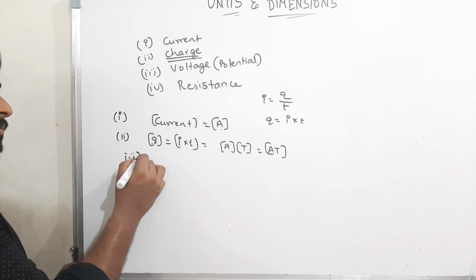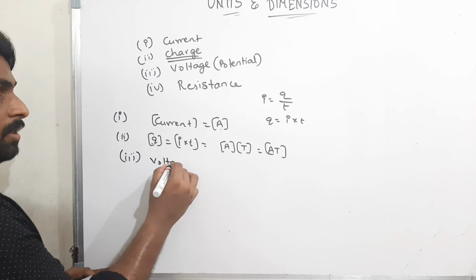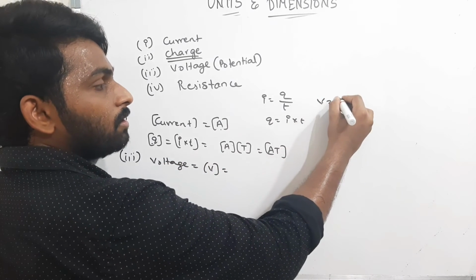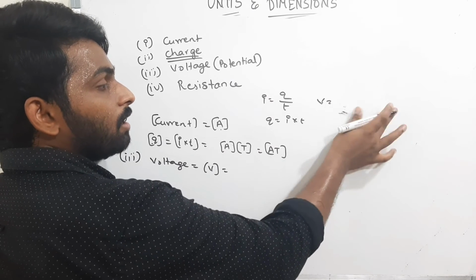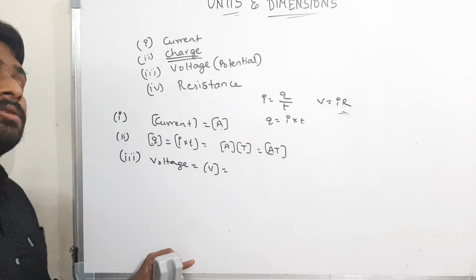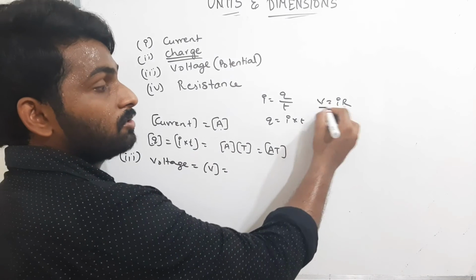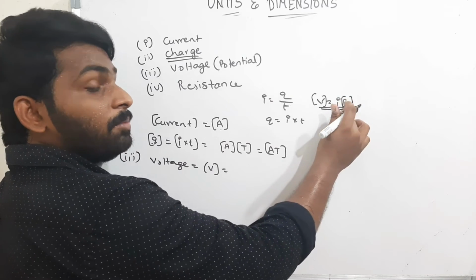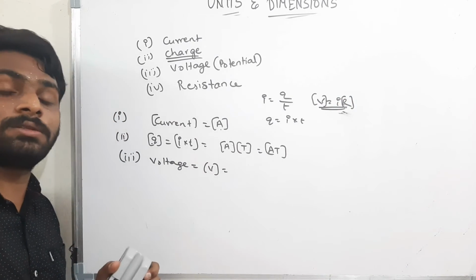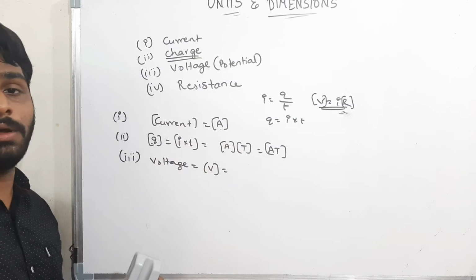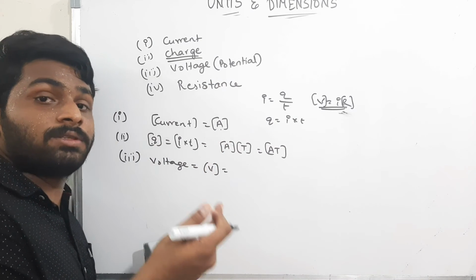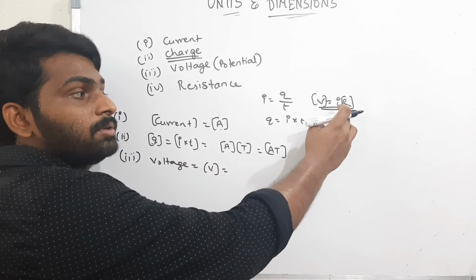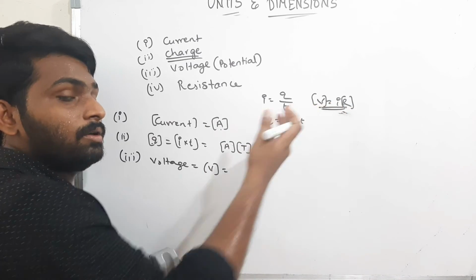Now, third one, voltage. What formula can I use for voltage? V is equal to I R. But to find voltage using this formula, I should know the dimensional formula for R, that means resistance. I don't know the dimensional formula for resistance, so I can't use that formula. I have to use formulas in which I know the units of the respective terms.